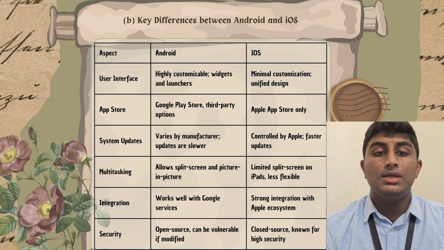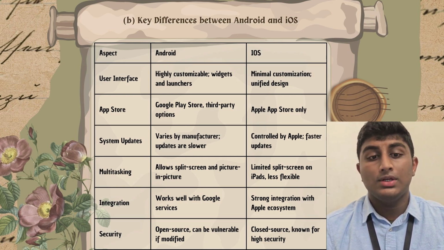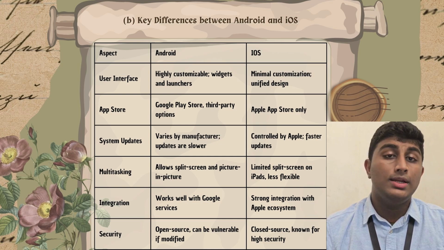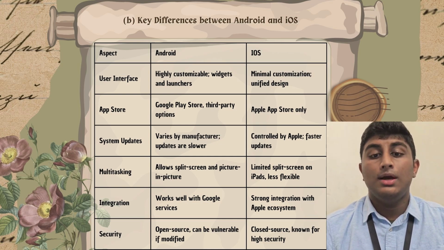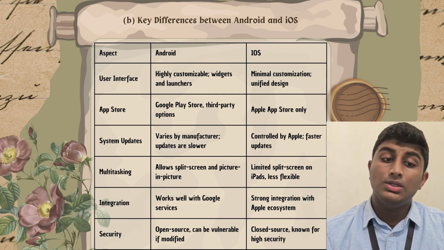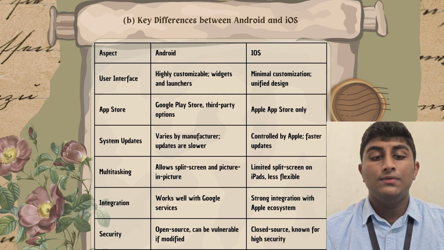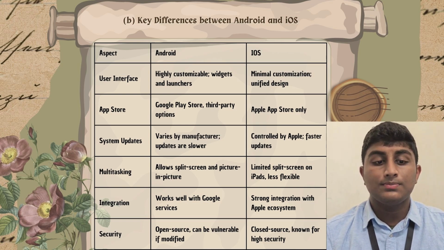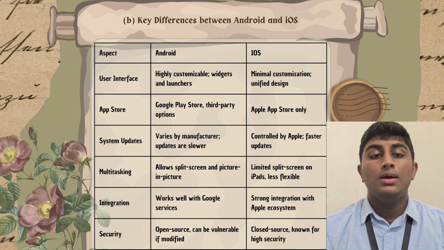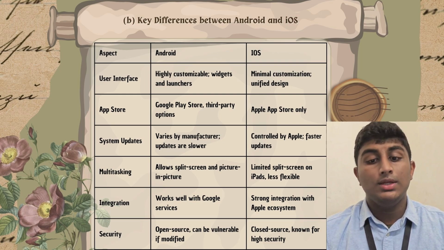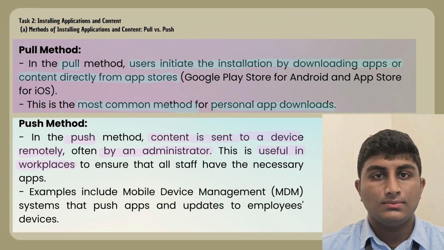Apart from that, system updates, Android ada macam-macam manufacturers dia. Tapi iOS ada dia control by Apple je. Multitasking, Android dia boleh ada split screen and picture in picture. Tapi iOS just ada limited split screen and less flexible juga. Apart from that, integration, Google services do work well. Meanwhile, iOS dia strong integration dengan Apple ecosystem. Lastly, untuk security, Android dia open source and dia vulnerable, and iOS dia closed source tapi high security.